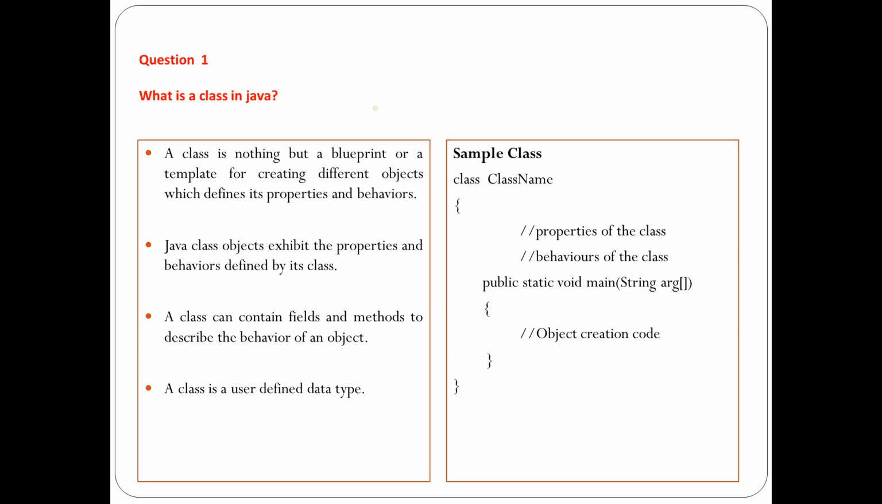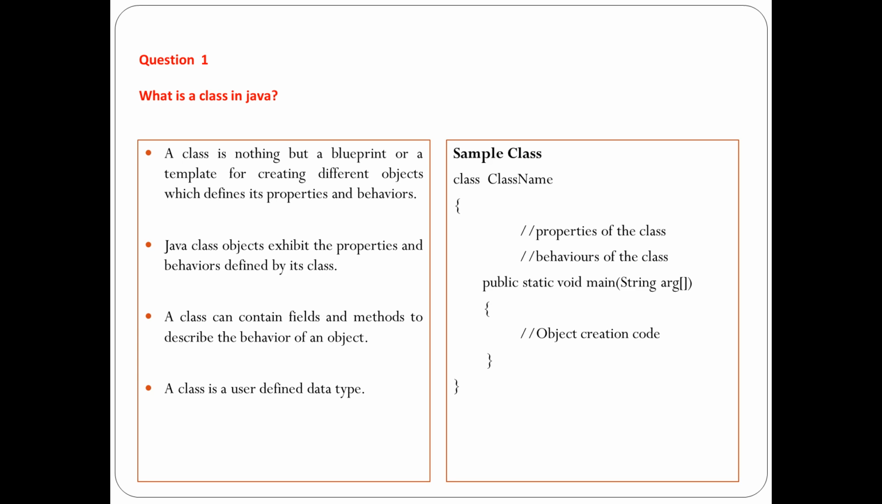To explain this, a class is nothing but a blueprint or a template for creating different objects, which defines its properties and behaviors. A Java class object exhibits the properties and behaviors defined by its class. A class can contain fields and methods to describe the behavior of the object, and a class is a user-defined data type by which we can create our own defined data type also. And basically this class is a blueprint.